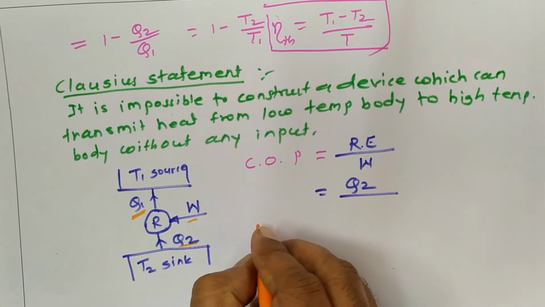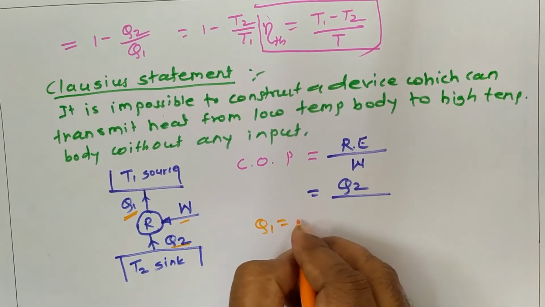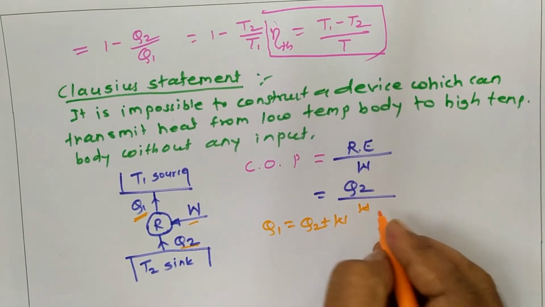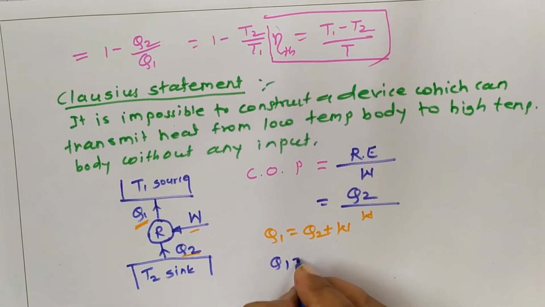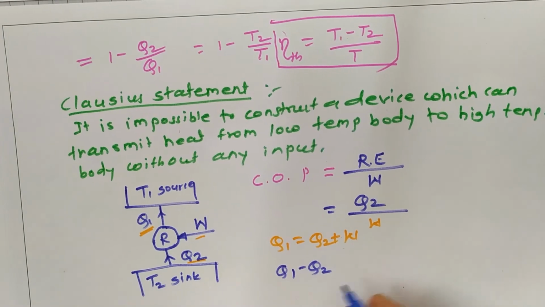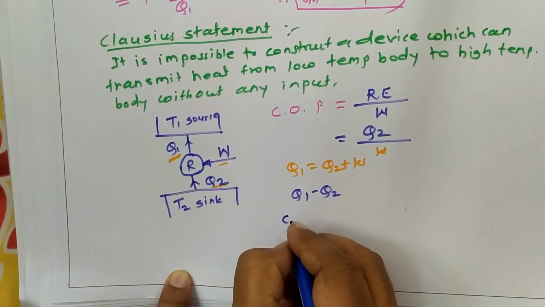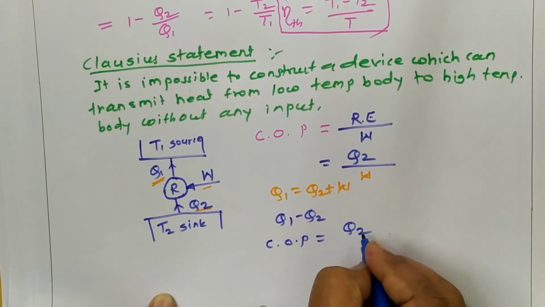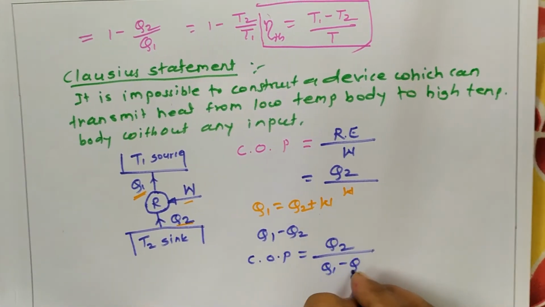So Q1 is equal to Q2 plus W, and W can be written as Q1 minus Q2. Placing this value of W in the COP equation, we get it in terms of heats only: Q2 divided by Q1 minus Q2.